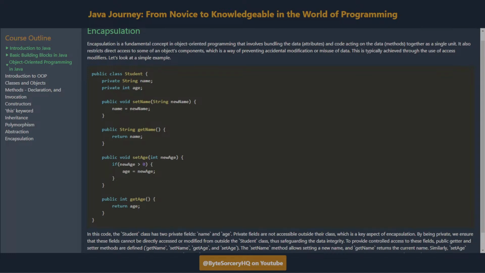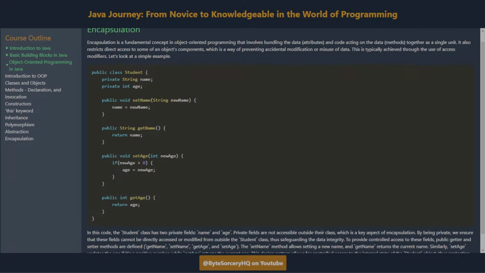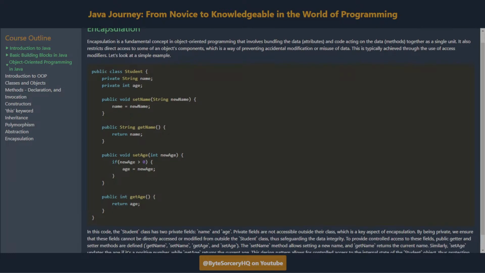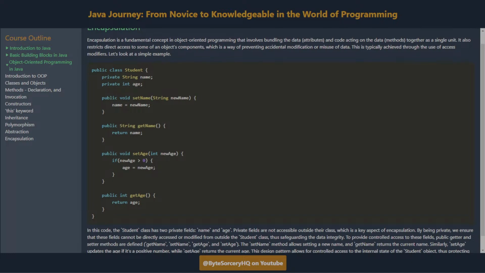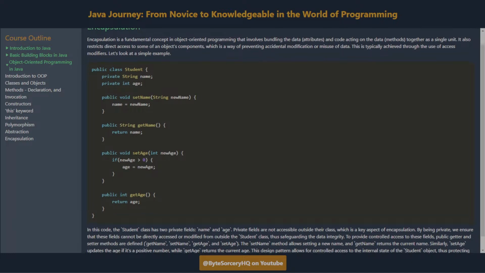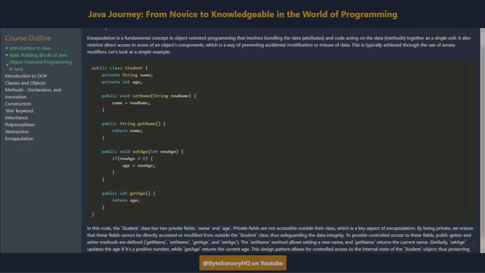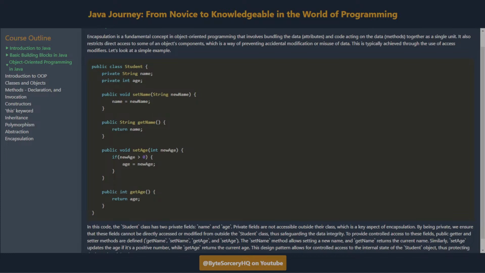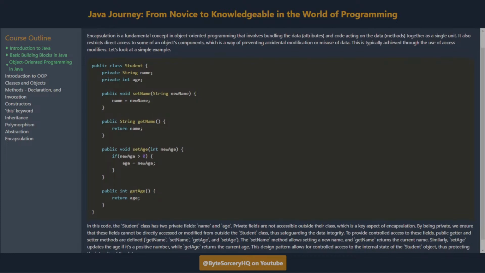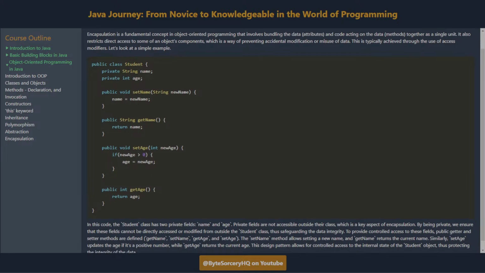Let's look at a simple example. In this code, the Student class has two private fields, name and age. Private fields are not accessible outside their class, which is a key aspect of encapsulation. By being private, we ensure that these fields cannot be directly accessed or modified from outside the Student class, thus safeguarding the data integrity. To provide controlled access to these fields, public getter and setter methods are defined: getName, setName,